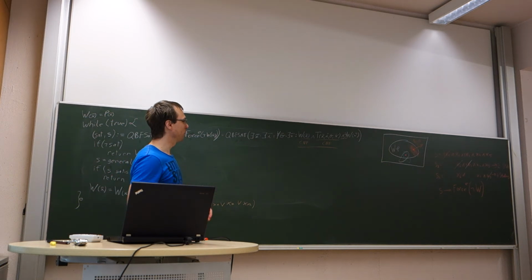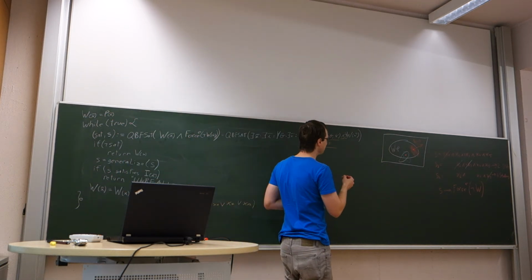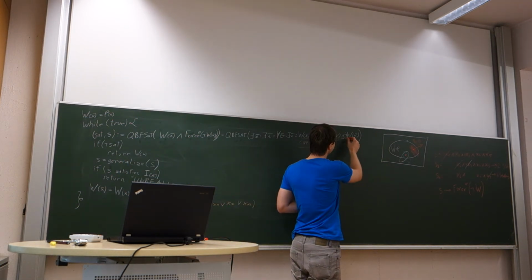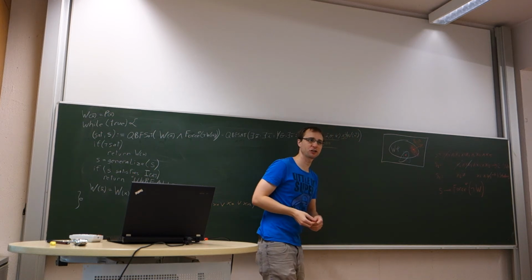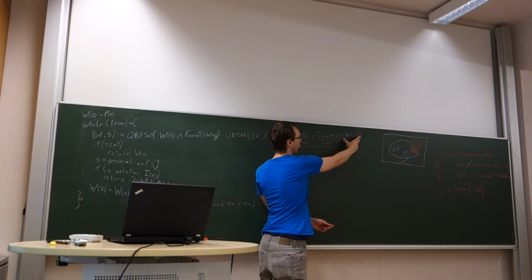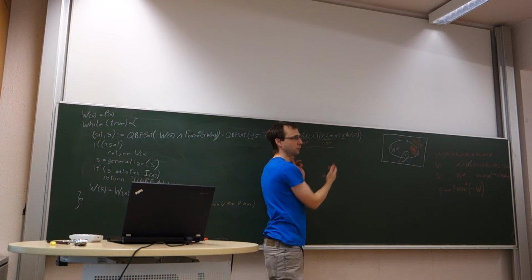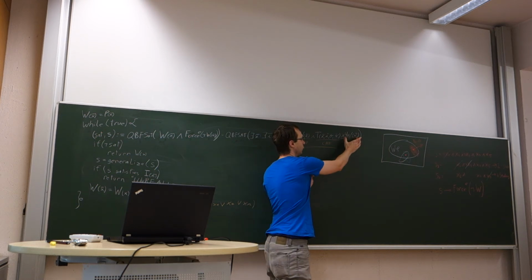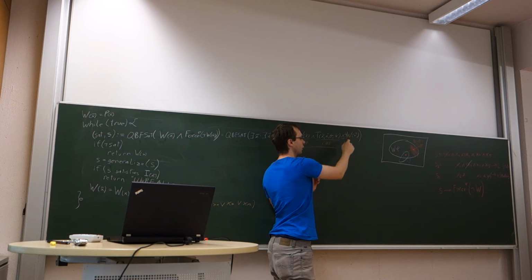Not so important, but the message is that this operation is actually quite expensive. I mean, you can compute this very, very fast, but it makes the formula large, because for this negation you have to introduce a lot of additional clauses and additional variables.